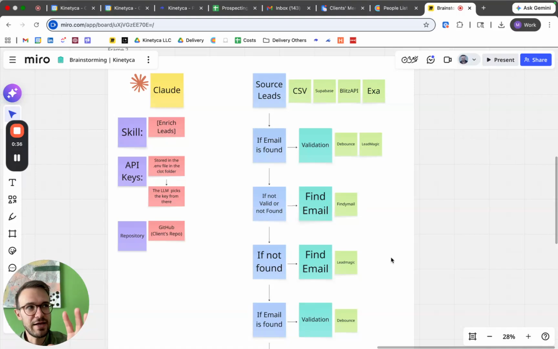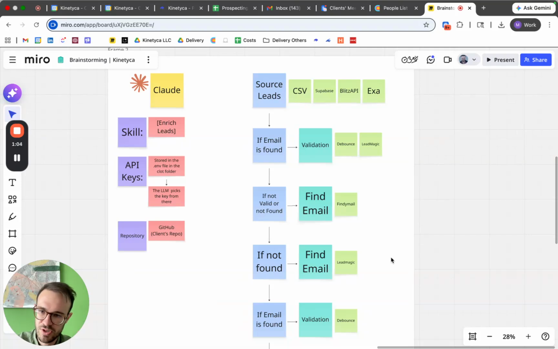Whenever a client lately asks us to enrich some leads, we are so fast that they say, oh wow, this is magic. They send us a list of leads, and we give it back enriched, in less than 5 minutes, completely enriched with emails and LinkedIn URLs. So how is it possible? I want to start with what we do in Claude and how you should organize it.